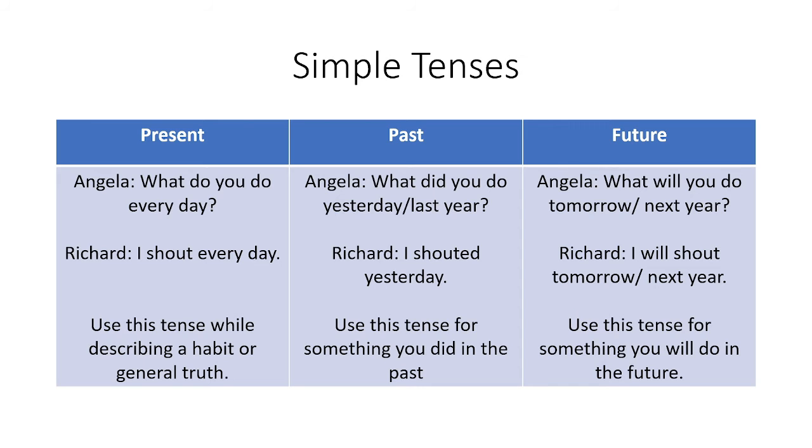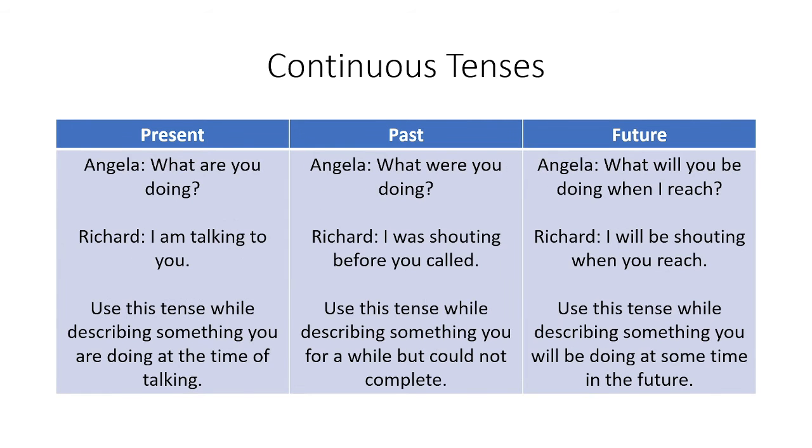Okay, so second form of verb. In future you have to add just will. I will shout tomorrow or next year, whatever. So past tense, use this tense for something you did in the past, and future, use this tense for something you will do in the future. Okay, I hope that you are getting it.